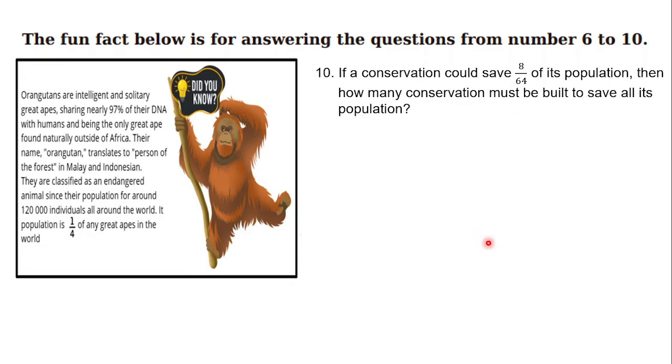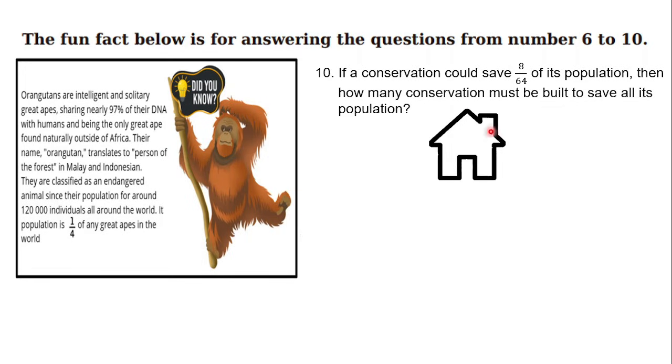Okay, let's go for number 10. If a conservation could save 8 out of 64 of its population, then how many conservations must be built to save all its population?